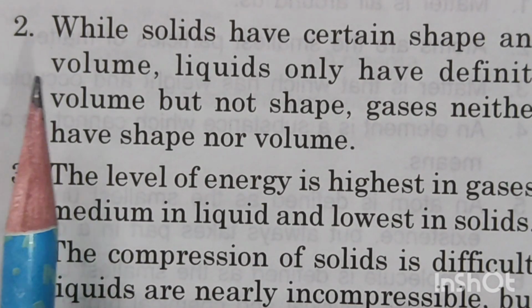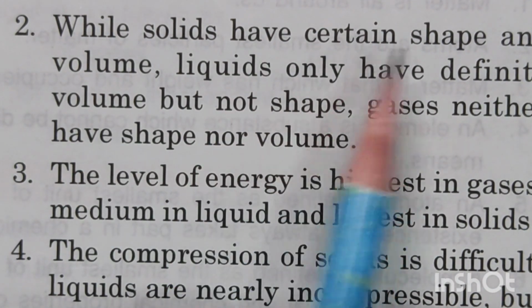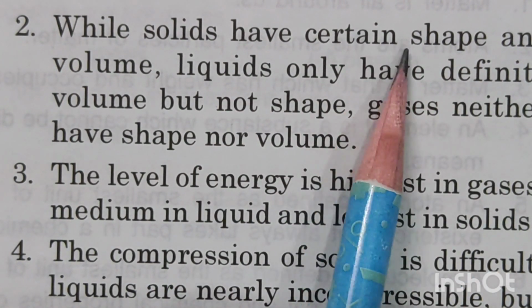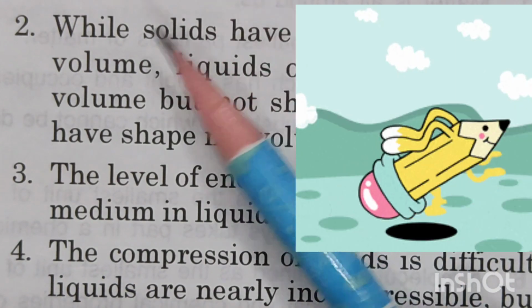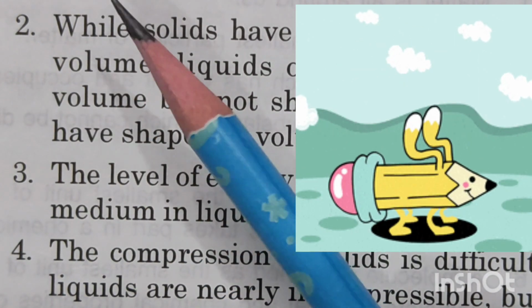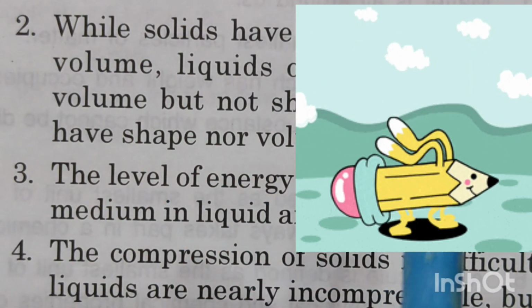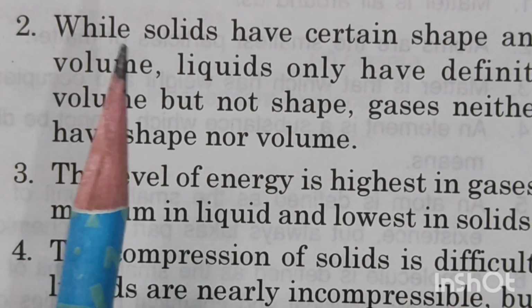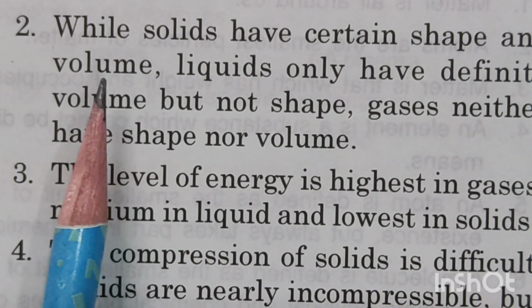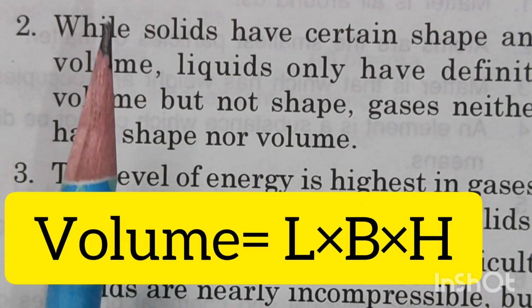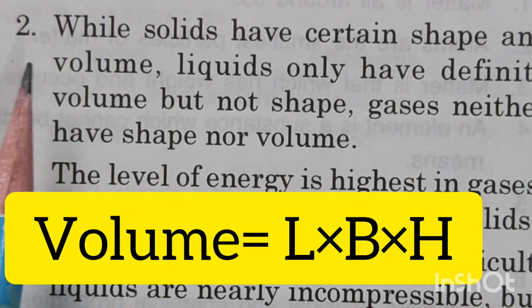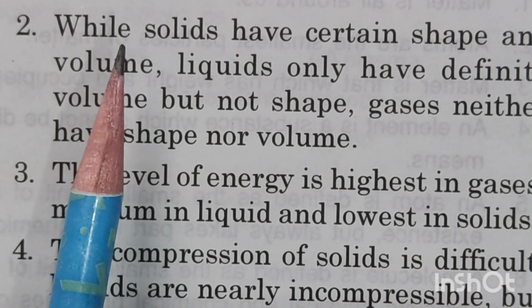Coming to the second point, children, solids have a certain shape. Now this pencil that I am using in my hand, children, is in a solid state, so it has a perfect shape as well as volume. Volume can be calculated by using a formula, length into breadth into height, for solids. So the shape and volume of solids is fixed.